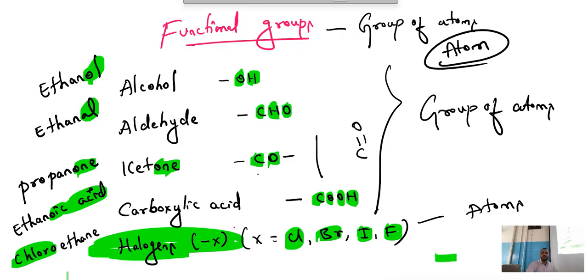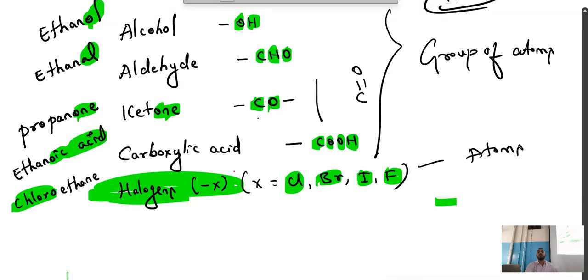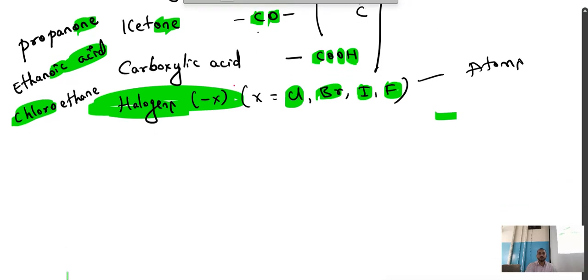Any doubts? Understood the functional groups? OL, alcohol. AL, ONE, OIC acid. Any doubts? Now I'll do one thing. I'll give you the structure. You should tell me the name of that. Let me see.